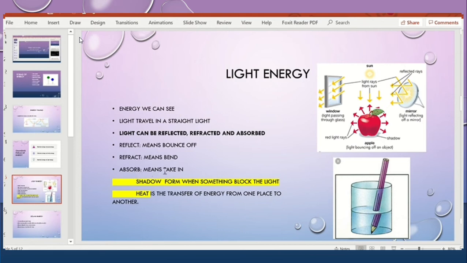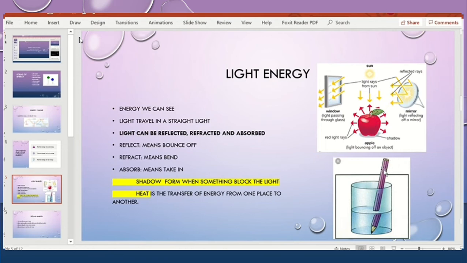Absorb means take in. You all know that white light has many colors: red, green, violet, yellow, all the colors. What will happen when you see this apple red, what does it mean? It means when light hits this apple, all the colors of the light are absorbed, taken in. The only color which is not taken in is red. That's why you see the red apple.